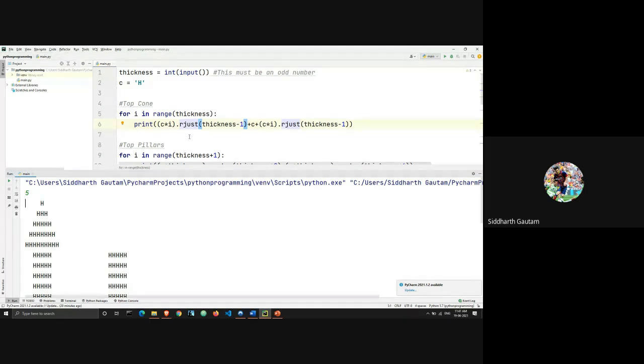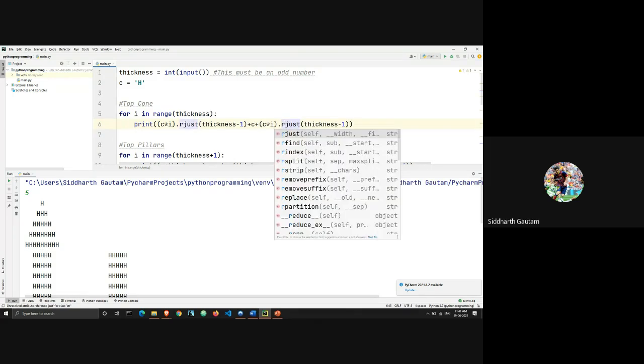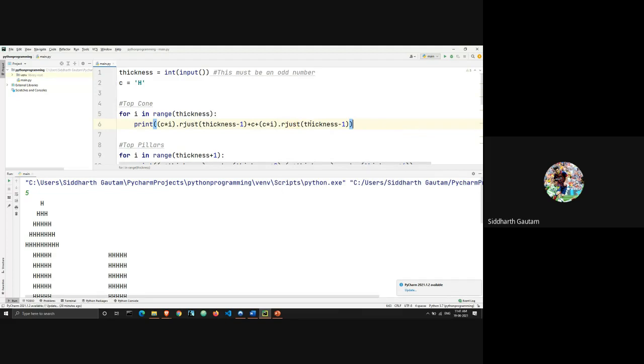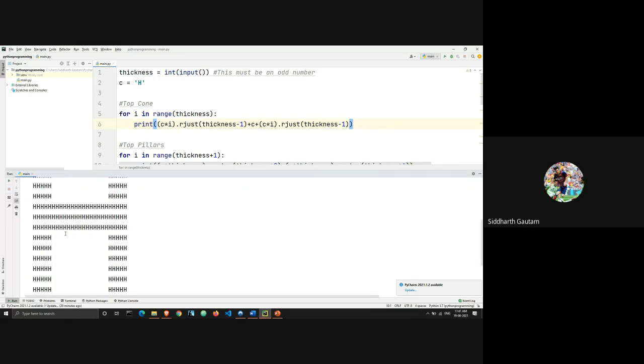As you can see, thickness minus 1 is 4, and we have a center, and there are 4 spaces to the right and 4 spaces to the left. That's why we are using the value of thickness minus 1, because we have to leave 4 spaces on the other side. Okay, so here I had ljust. What I'm going to do is change the left justification to right justification. If I print this, my top cone should not get printed correctly.